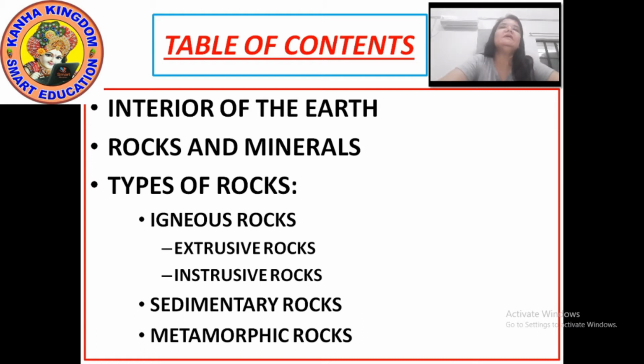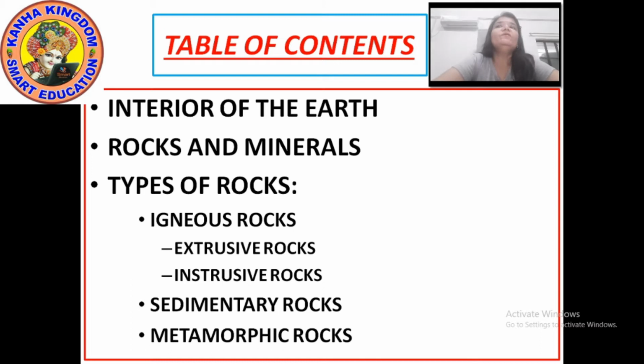Next, we will see rocks and minerals. What kind of rocks do we find in the earth's layers? Minerals. Then we will see the types of rocks. There are many types of rocks, and we will also see how these rocks are formed, where we get these rocks, and what the uses of these rocks and minerals are.